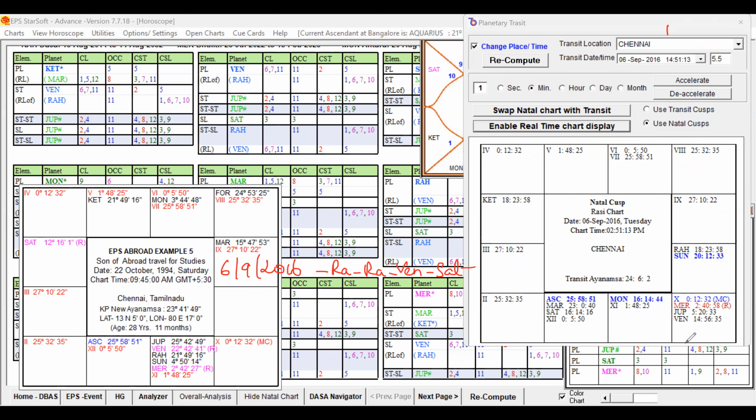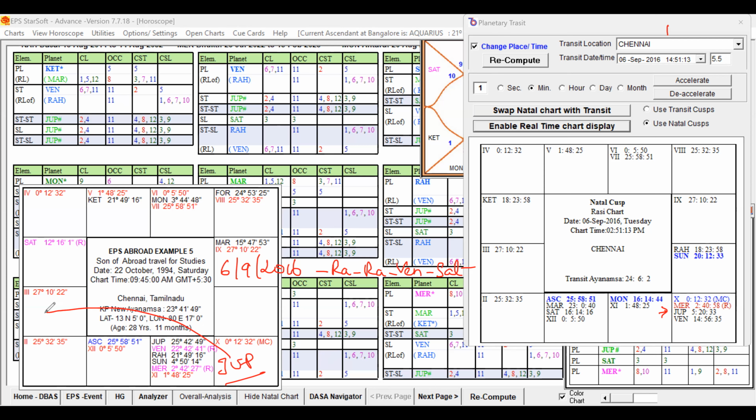Where is Jupiter present? Jupiter is in the sign of Virgo. You see that Jupiter is conjoined with Mercury and Venus, and we have to check Jupiter in the natal chart. It is influencing the 3, 9, 12 houses.